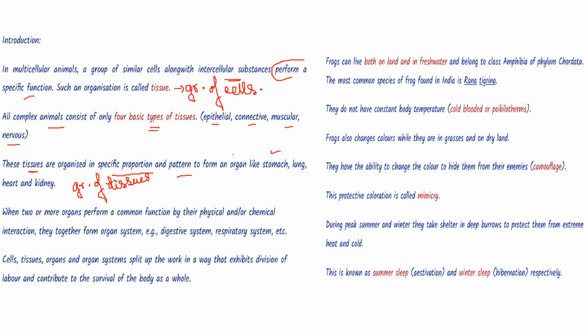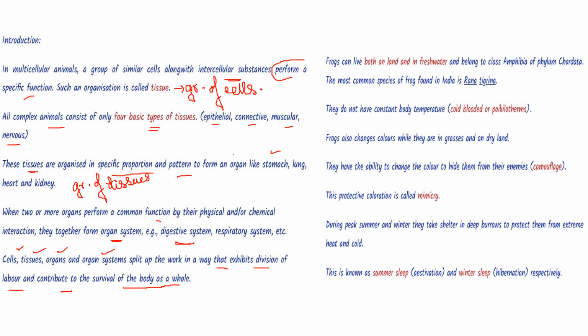a group of tissues. And when two or more organs perform a common function by their physical or chemical interaction, they together form an organ system. Which are the organ systems we are aware of? Digestive system, respiratory system, excretory system, cardiovascular system, etc. So therefore, cells, tissues, organs, and organ systems split up the work in a way that exhibits division of labor and contribute to the survival of the body as a whole.